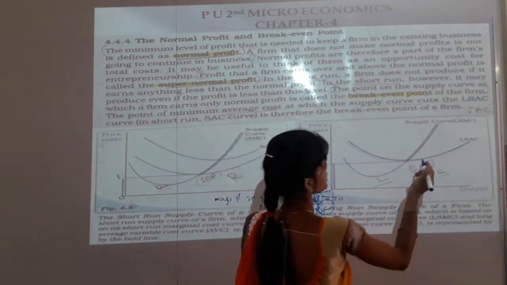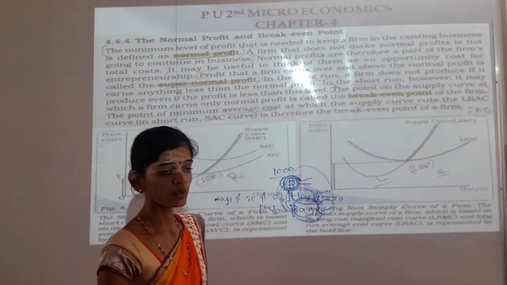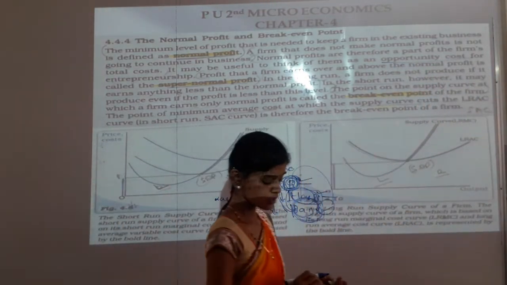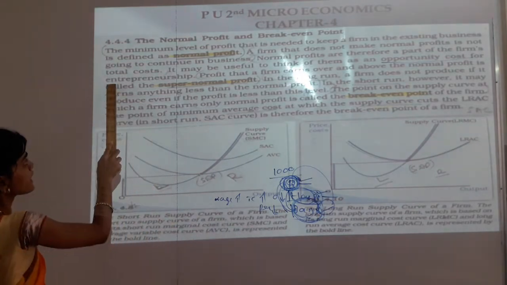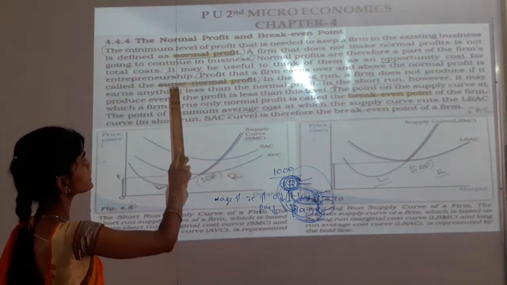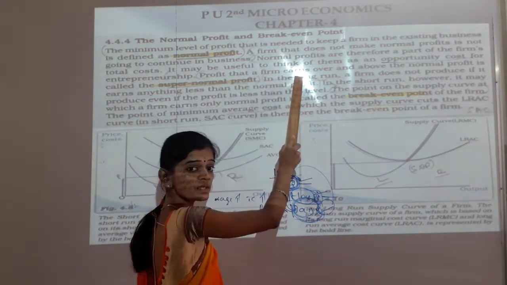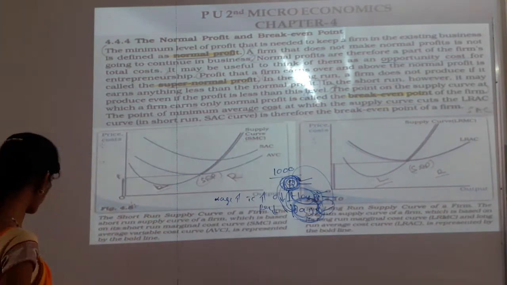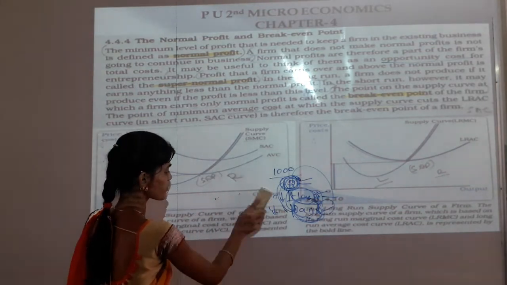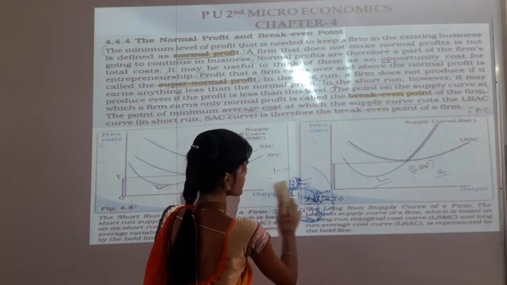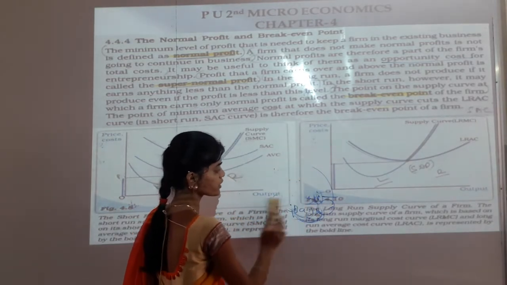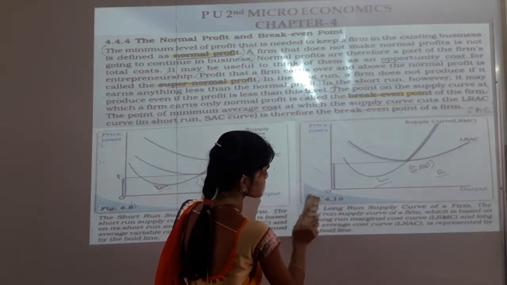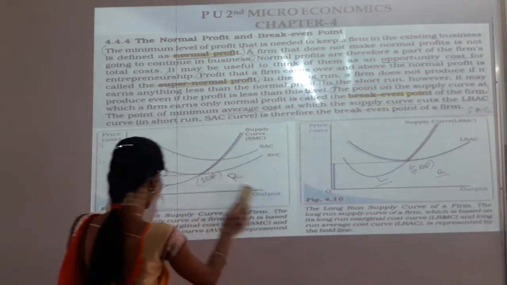See, sometimes a 2-mark question is asked on opportunity cost. So here, opportunity cost for entrepreneurship, we say. Next, the profit that a firm earns over and above the normal profit is the supernormal profit, we say. As we know, normal profit is the minimum level of profit to keep all types of business continuing in the business or in the market. That is the normal profit.